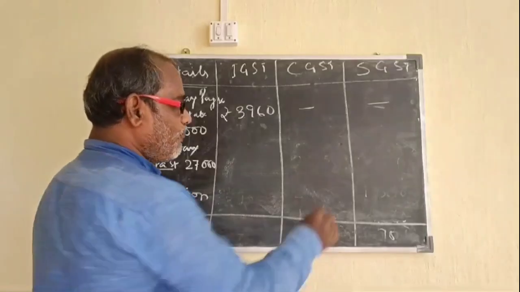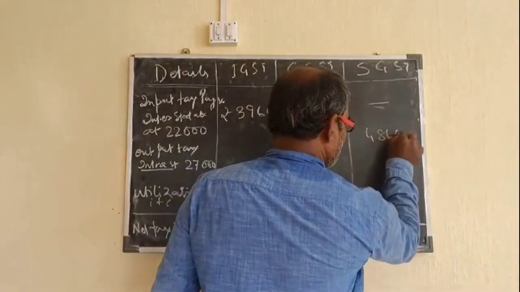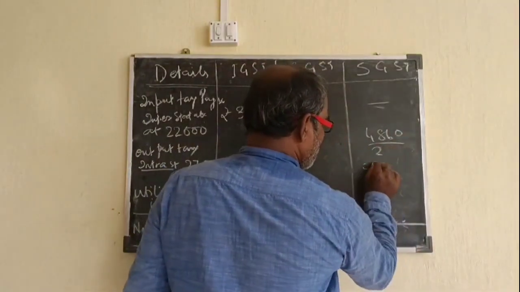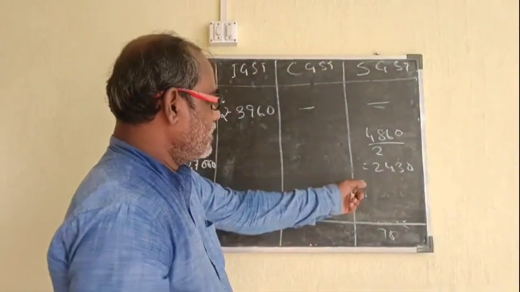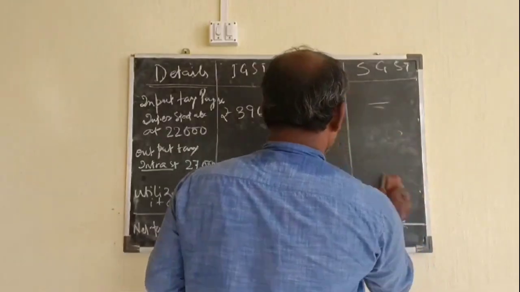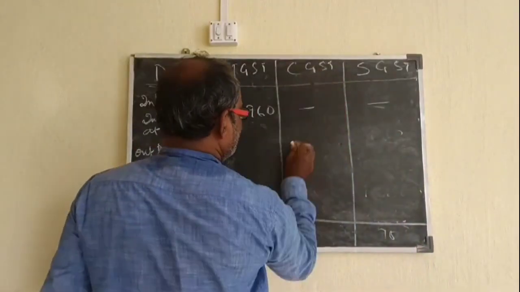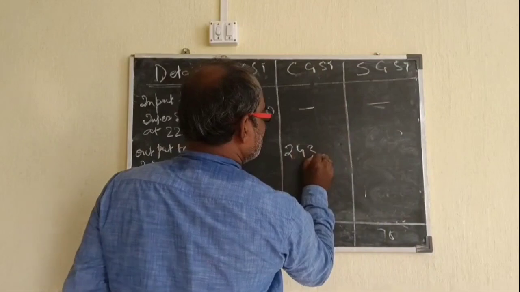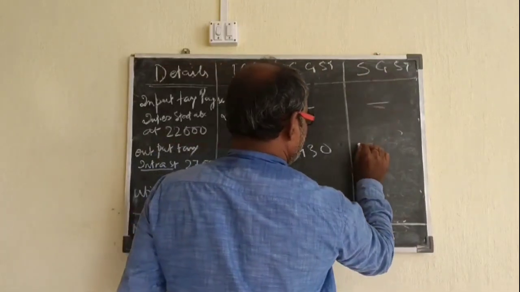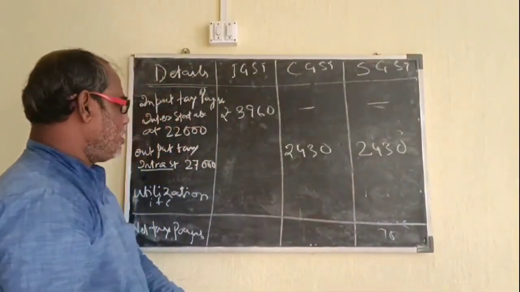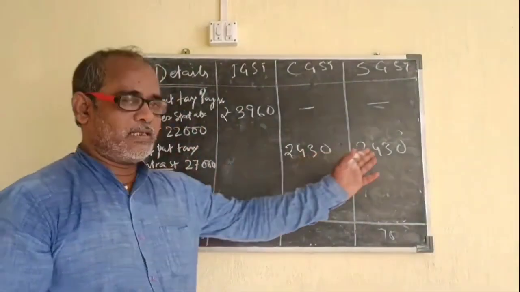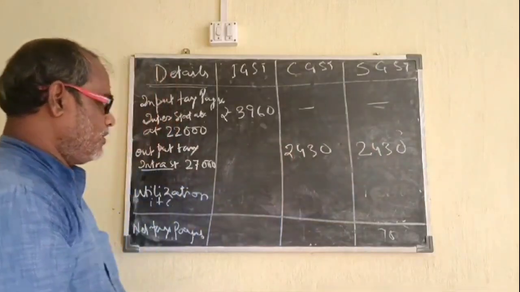That is half of 4860, that is 2430. That means he has to pay as CGST 2430 and SGST as 2430. If you sum up these two, you can find the output GST charged, that is 4860.